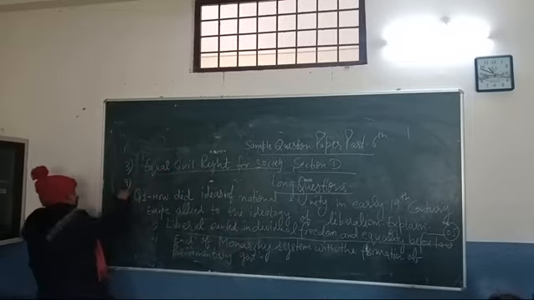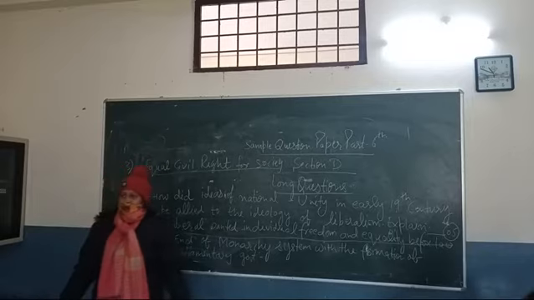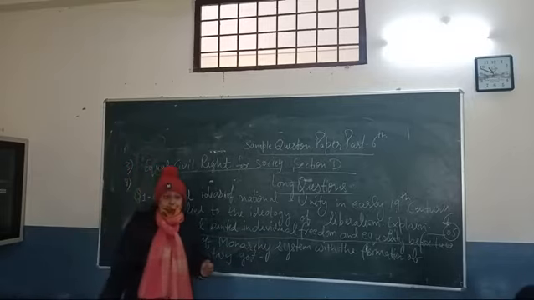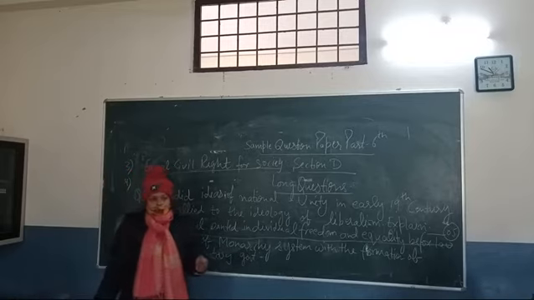And then next, what the liberals wanted. Try to memorize what they wanted more: civil rights protection.